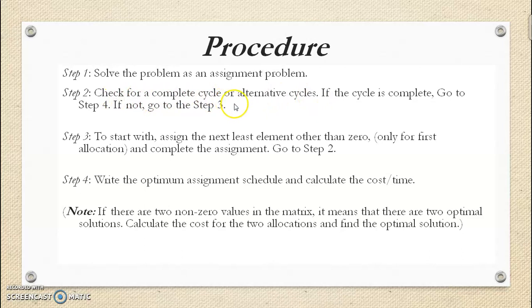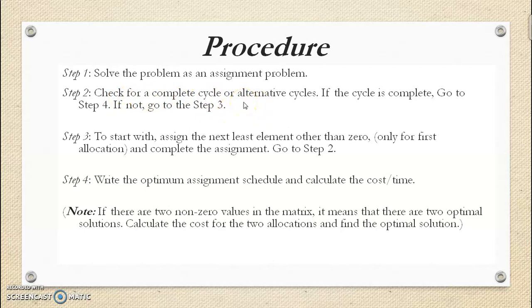That means if there are 4 cities, city 1, 2, 3 and 4, while traveling from city 1, 2, 3, 4 and coming back to city 1, he may go from 1 to 3, 3 to 2, 2 to 4 and 4 to 1, so that one cycle is obtained.